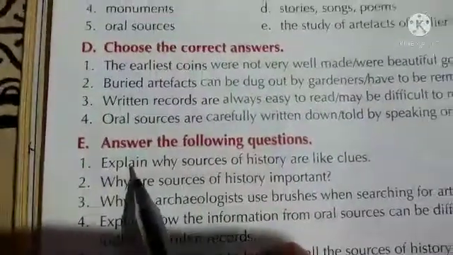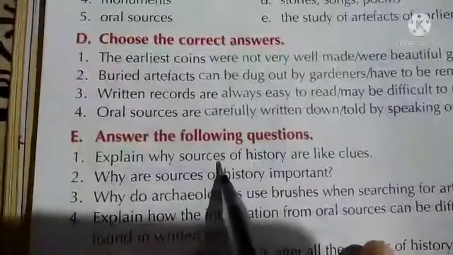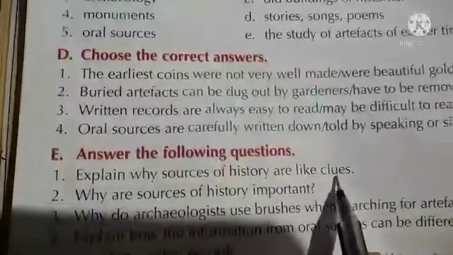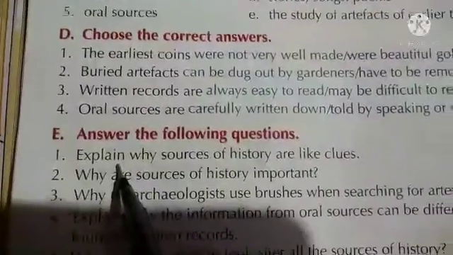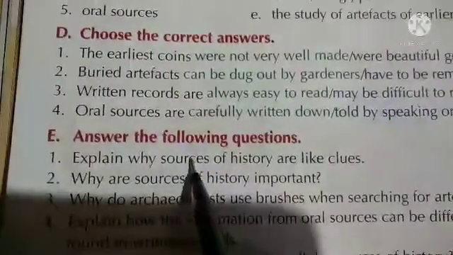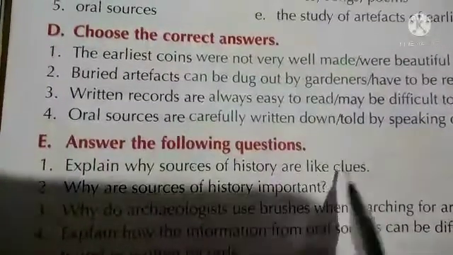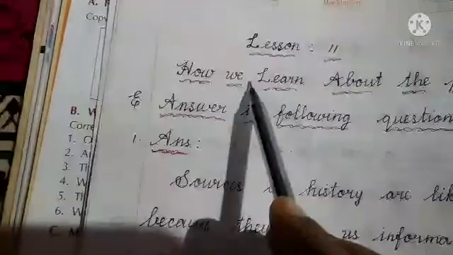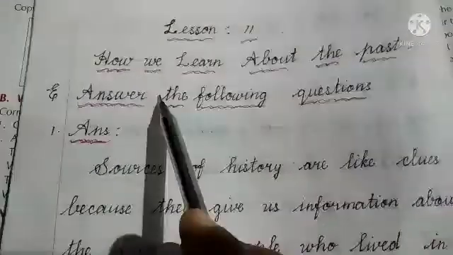See here. Explain. First question. Explain why sources of history are like clues. Answer. See here, lesson 11, How we learn about the past. Answer the following.